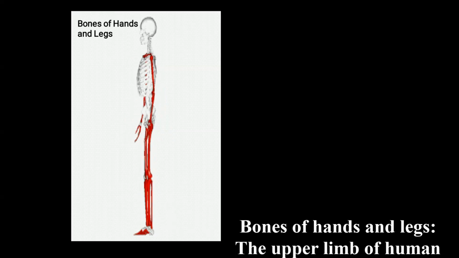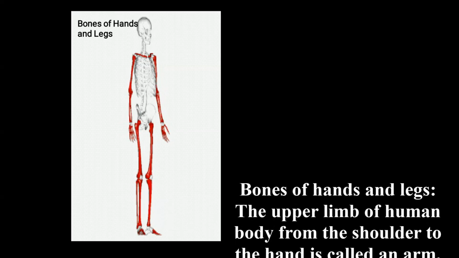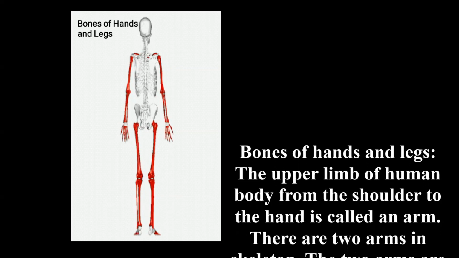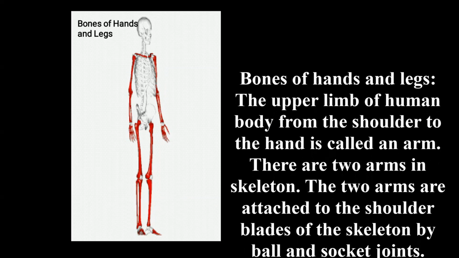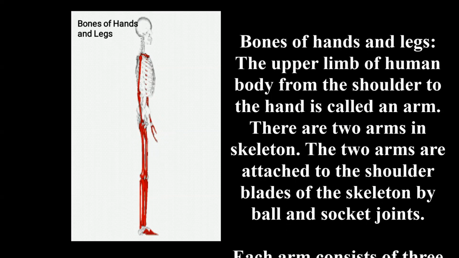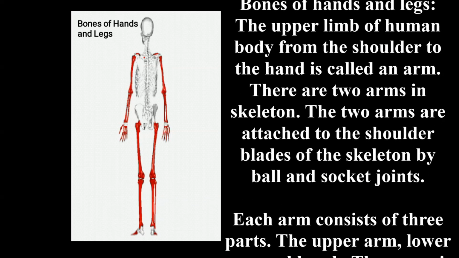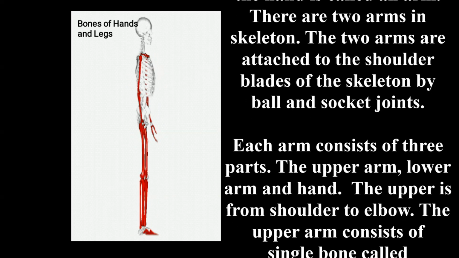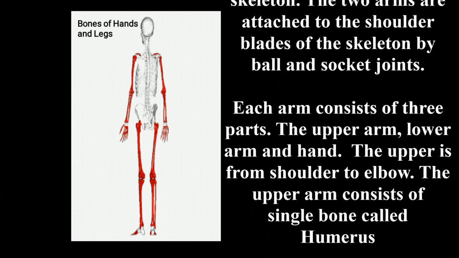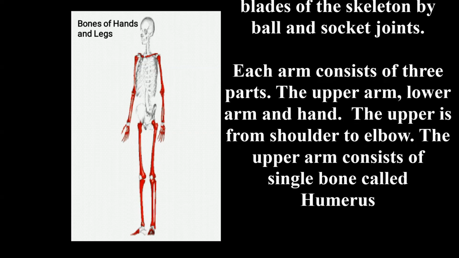Bones of hands and legs. The upper limb of the human body from the shoulder to the hand is called an arm. There are two arms in the skeleton. The two arms are attached to the shoulder blades of the skeleton by ball and socket joints. Each arm consists of three parts: the upper arm, the lower arm and the hand.